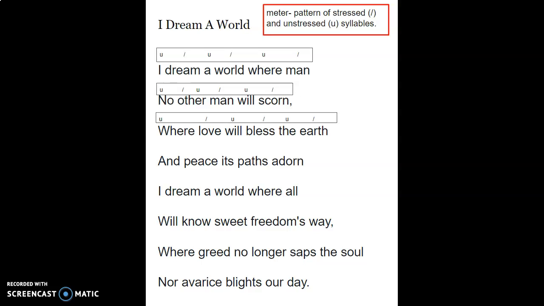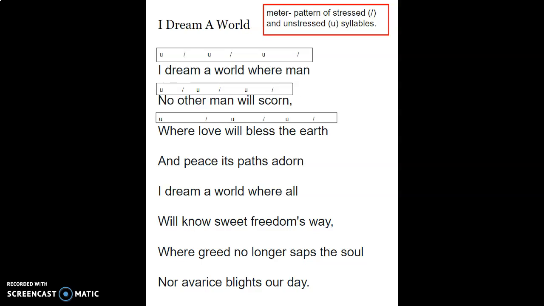In line 2, no other man will scorn. I dream a world where man no other man will scorn. No is a one-syllable word. It is unstressed. Other is a two-syllable word, so each syllable gets a mark. We say other, not other.